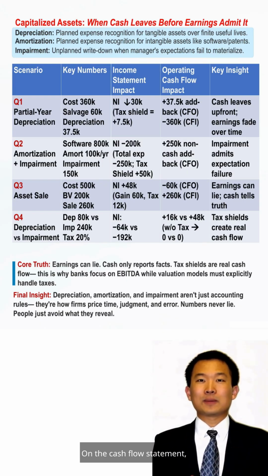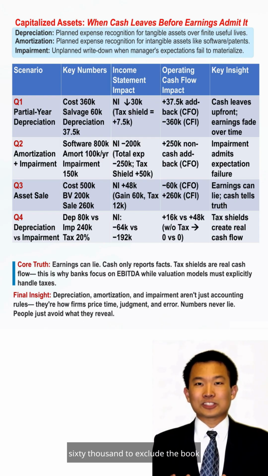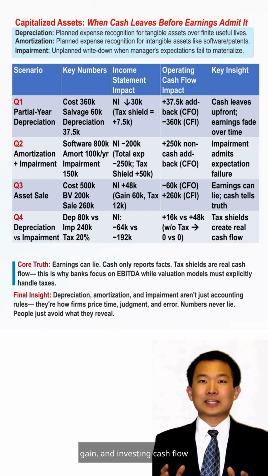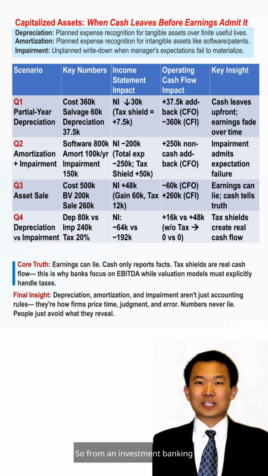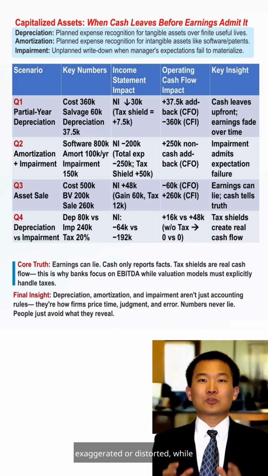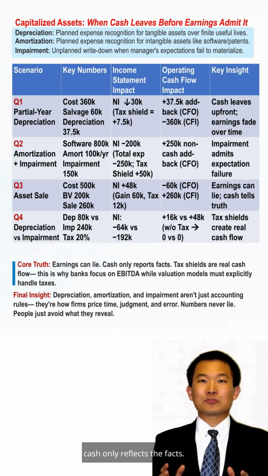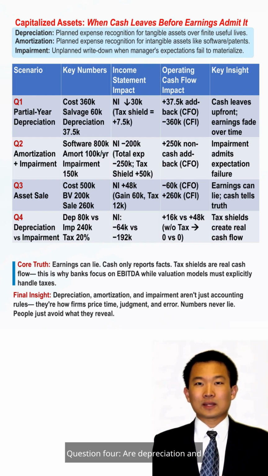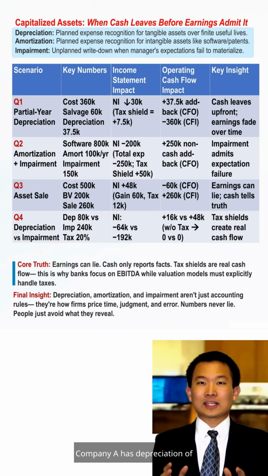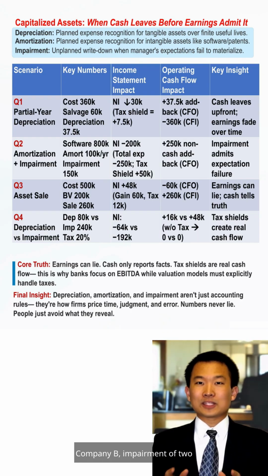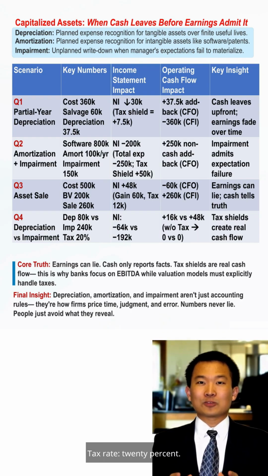On the cash flow statement, operating cash flow is reduced by $60,000 to exclude the book gain, and investing cash flow increases by $260,000. So from an investment banking perspective, profit may be exaggerated or distorted, while cash only reflects the facts. Question 4: are depreciation and impairment really the same in terms of cash flow? Company A has depreciation of $80,000, Company B impairment of $240,000, tax rate 20%.